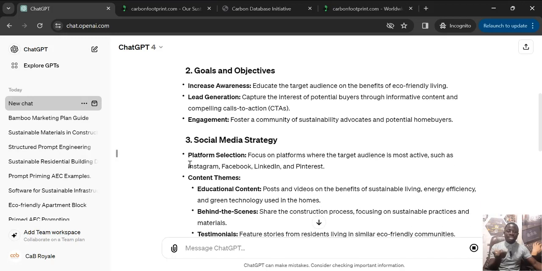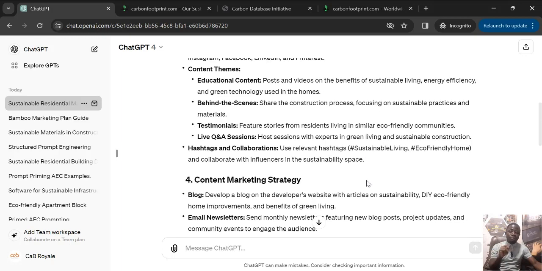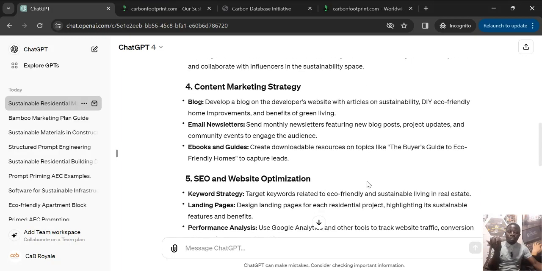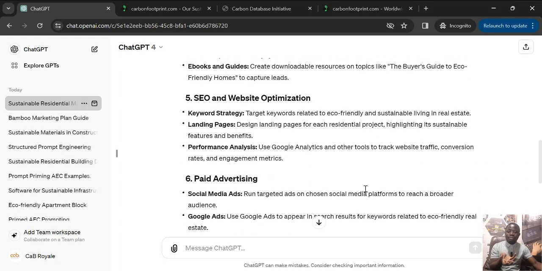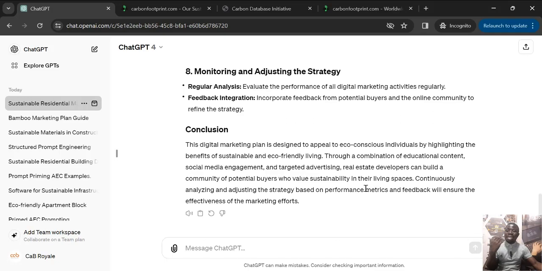Social media strategy, platform selection. You have to select the platform you're going to use, whether it's Instagram, Facebook, LinkedIn, or Pinterest. And then the content mix. What is going to be your theme? Are you going to focus on educational content, behind-the-scenes content, testimonials, or live Q&A? You also have to think about the hashtags you're going to use. Then you come to the content marketing area, SEO, paid advertising, and these are fantastic.